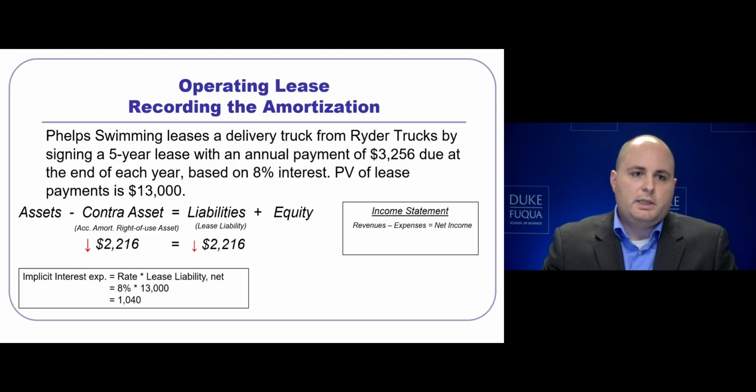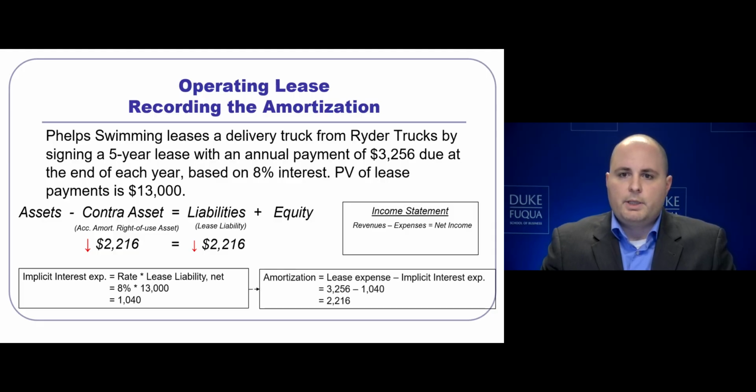First, we need the implicit interest rate. The implicit interest that is due on this leased asset is going to be 8% times the beginning balance of lease liability, $13,000, to get us an implicit interest expense of $1,040. From here, we look at the total lease expense from the previous slide. That was $3,256.